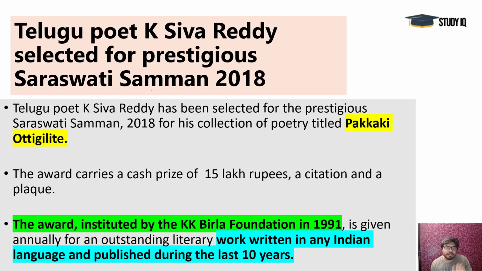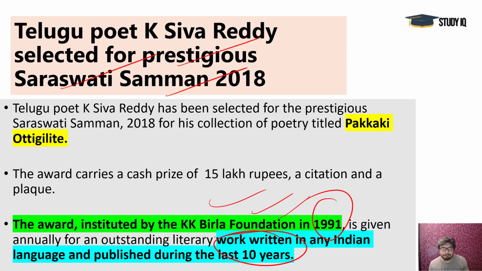Next, Telugu poet K Sasivaram selected for the prestigious Saraswati Samman. It was announced in 1991 by the KK Birla Foundation, and 15 lakh rupees, a citation and a plaque are given here. Any literary work written in any Indian language and published during the last 10 years is eligible. So they are selecting material from the last 10 years, it can be published in any year within that period. Pakkaki Oti Gilatre was the important collection of poetry by K Sasivaram that was selected, and he belongs to the Andhra Pradesh region. As we know, Telugu is the language of Andhra Pradesh and Telangana mainly.